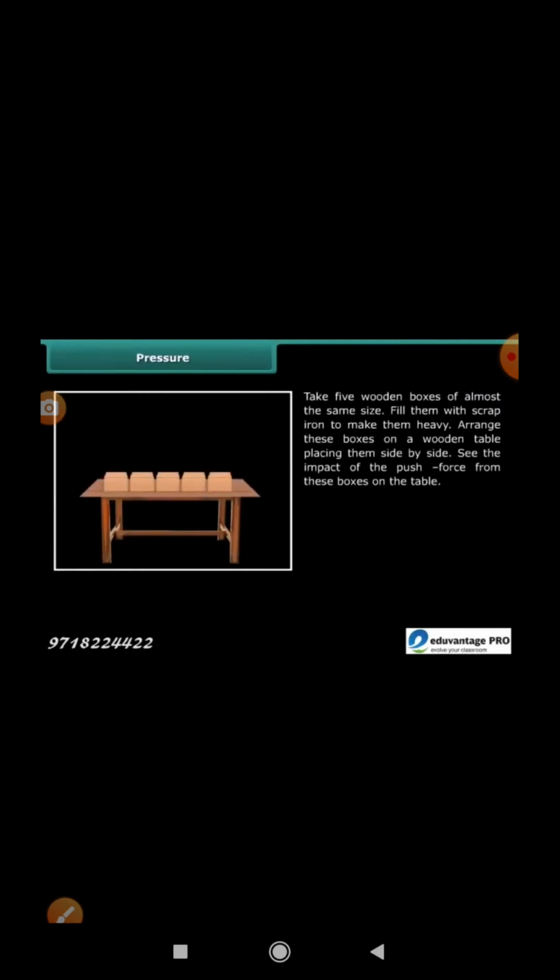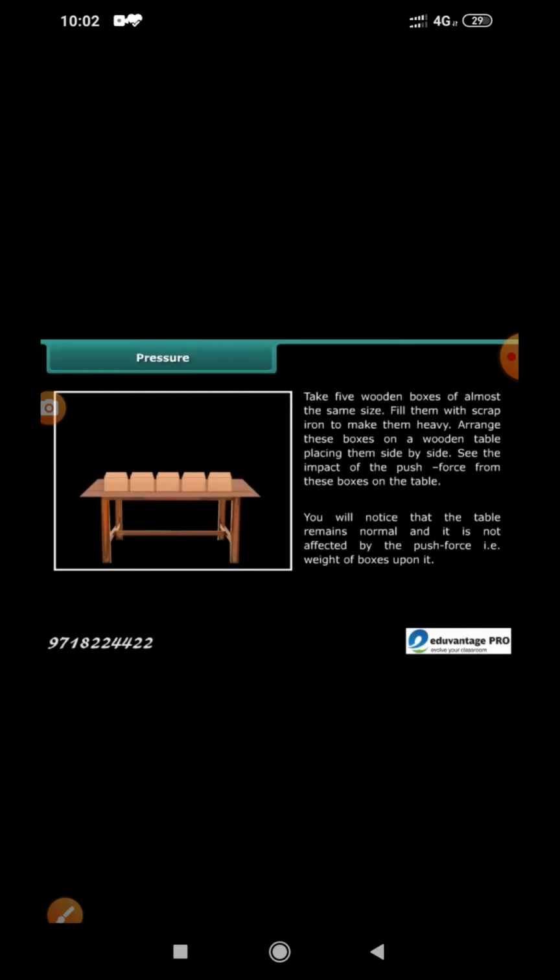Pressure. Let us perform an activity. Take 5 wooden boxes of almost the same size. Fill them with scrap iron to make them heavy. Arrange these boxes on a wooden table, placing them side by side. See the impact of the push force from these boxes on the table. You will notice that the table remains normal and it is not affected by the push force, that is, the weight of boxes upon it. Now, rearrange these boxes on the same table, placing them towards the center and one over the other.